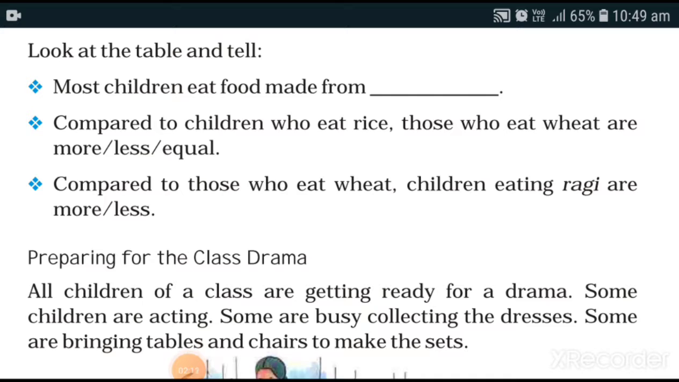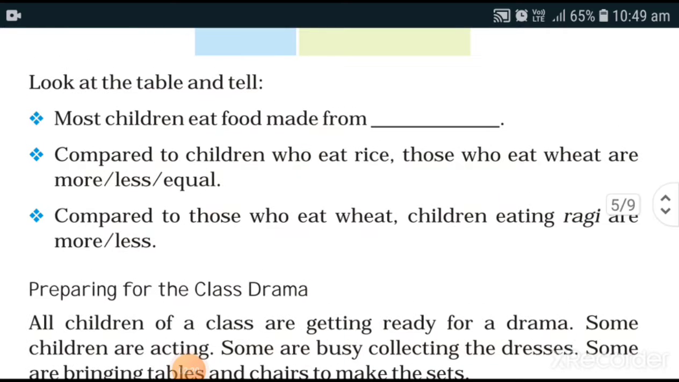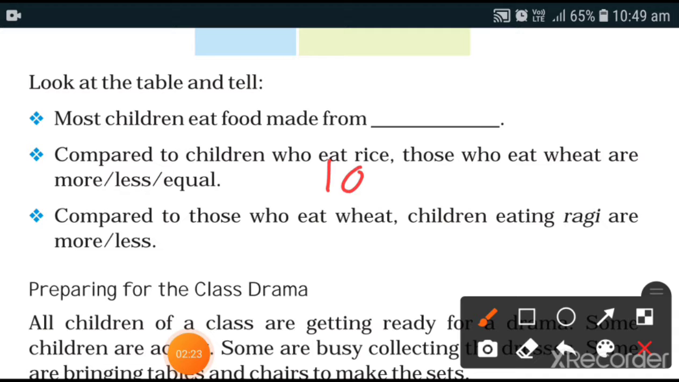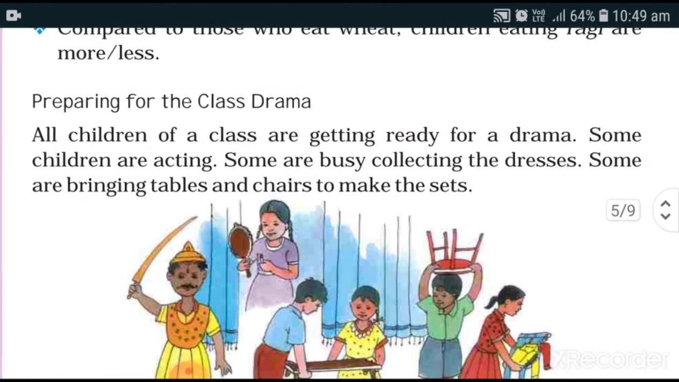Compared to, here you have to compare whether the children who eat rice and those who eat wheat are more or less. If the children who eat rice items are 10 and wheat items are 5, which will be more, rice eating children or wheat eating? Rice eating, so the answer will be more. Now the next one is, compared to those who eat wheat, children eating ragi are more or less. So this also you have to do in your textbook with the help of that table.